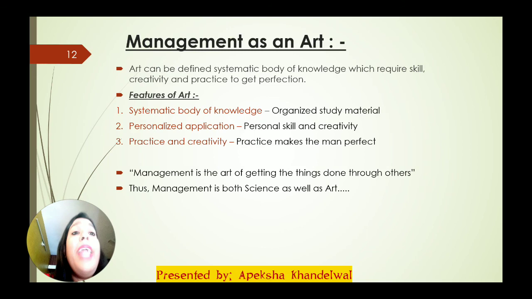Now, management as an art. Basically, what do you mean by art? Art means doing something practically. Previously we compared management with science, which is totally scientific and logical, where everything is dependent on cause and effect relationships. Here we are going to depend upon how a particular person's creativity is involved in management. The definition here says: art can be defined as a systematic body of knowledge which requires skill, creativity and practice to get perfection.